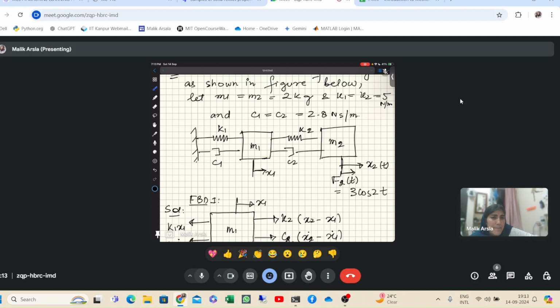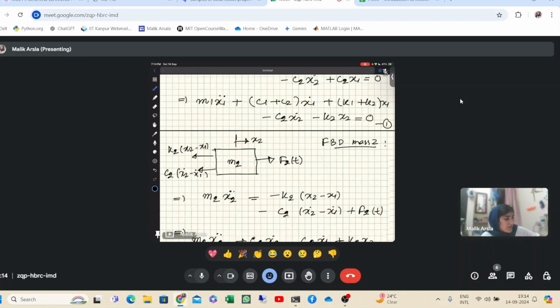Ma'am, we can think in this way also. It is a cos function. I was also thinking that if it is a cos function, it will automatically change its direction after half a time interval. So that doesn't matter, it's just given in the question. Okay, ma'am, you made the free body diagram like this? Not a free body diagram, basically the diagram for this question. It was shown as it is.